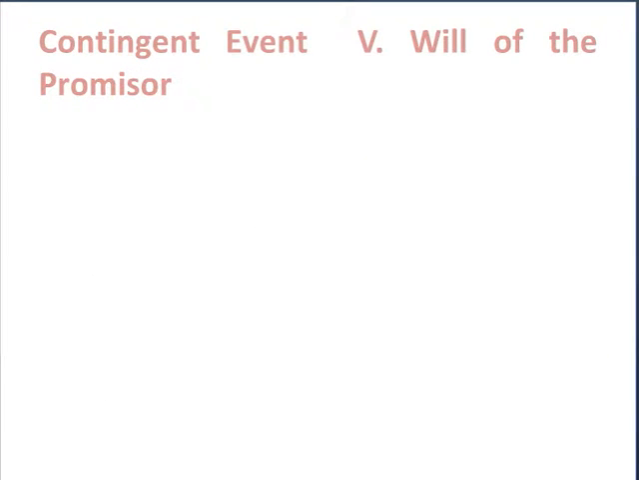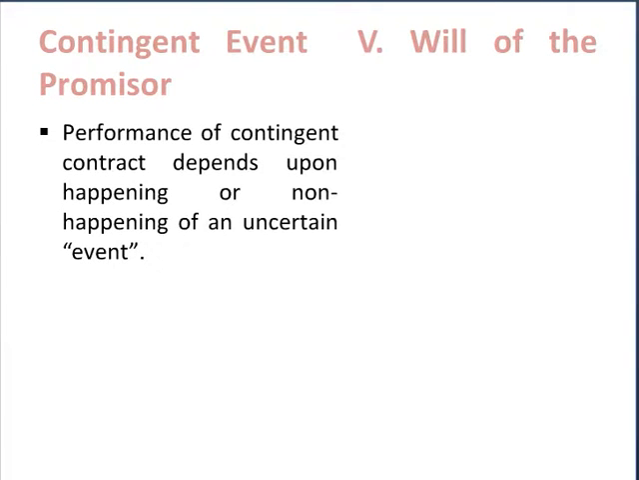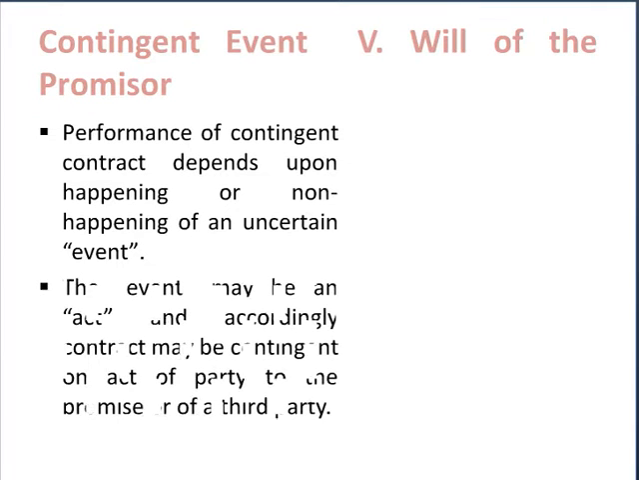To understand the concept of contingent contract in a better manner, we need to differentiate the contingent event with the will of the promisor. Now, the performance of a contingent contract is dependent upon happening or non-happening of an uncertain event. This event may be an act, and accordingly, contract may be contingent on the act of the party or promise of a third party.